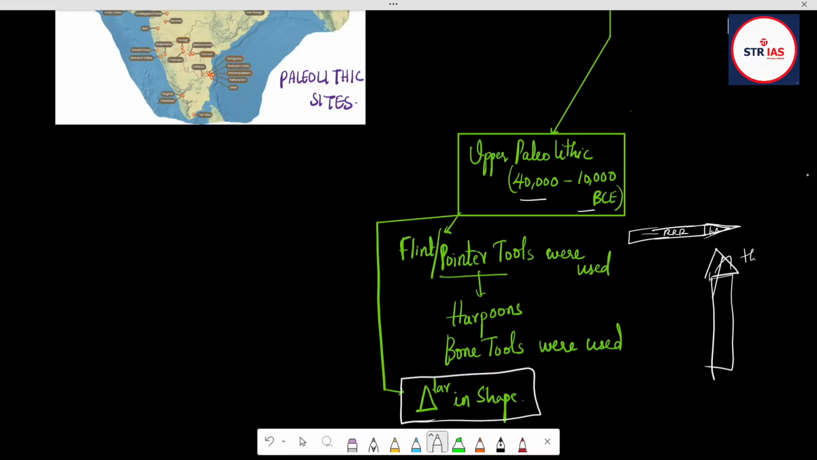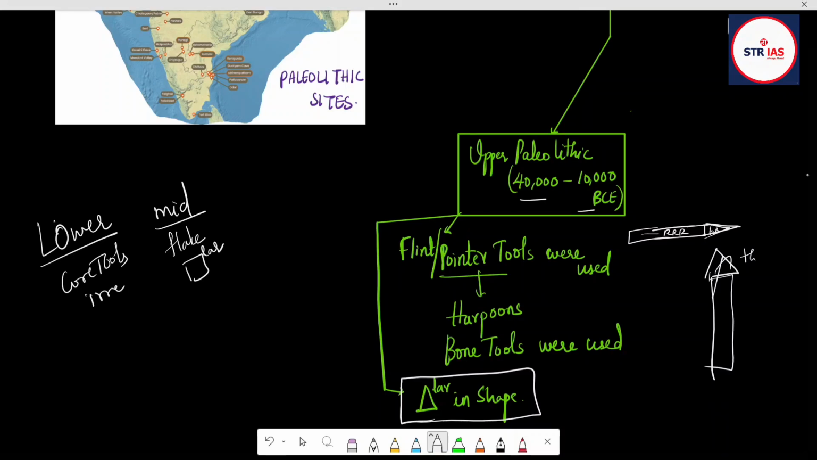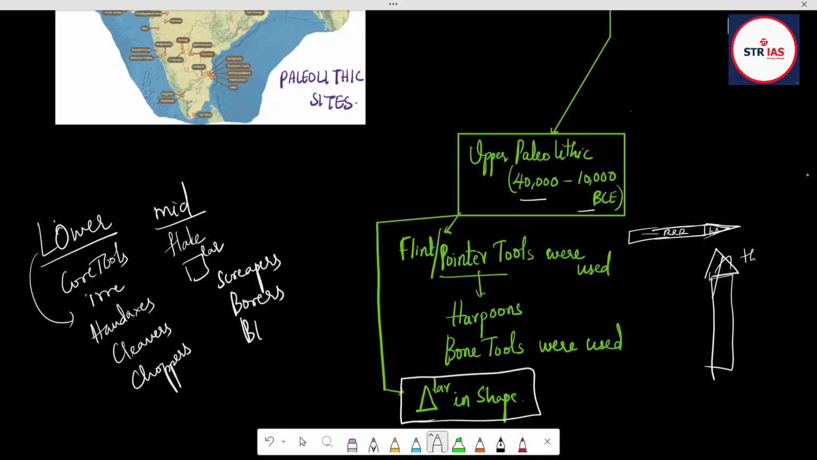So like lower Paleolithic, they have used core tools. They are irregular in shape. Then mid Paleolithic, they have used something called flake tools. They were rectangular in shape. So here lower Paleolithic, I can say that examples are hand axes, cleavers, choppers. When it comes to mid Paleolithic, examples are scrapers, borers, blades, burins.